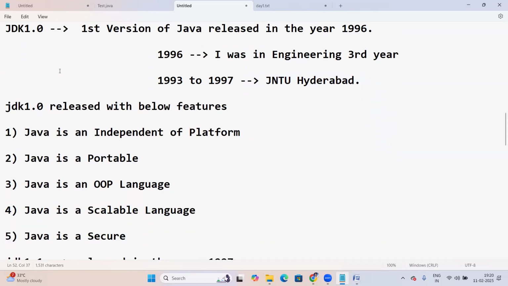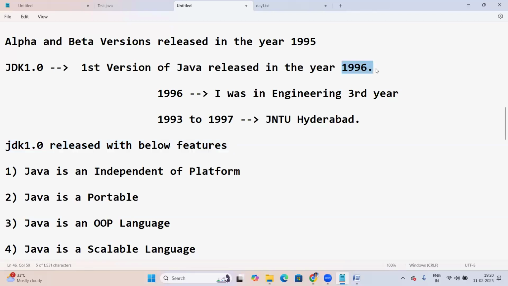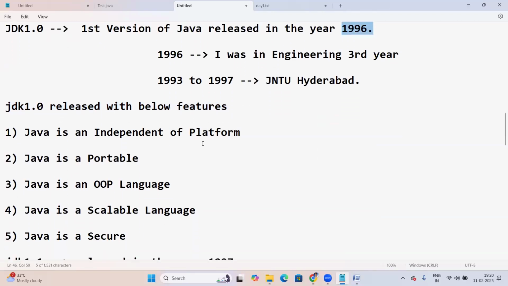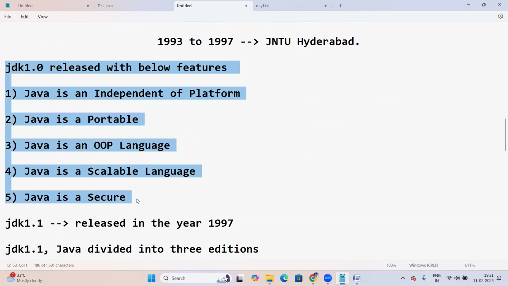Okay, fine. So the first version is JDK 1.0, released in the year 1996. What are the initial features of Java? Of course, many features were added later. Initially Java was released with features like platform independence, portability, object-oriented language, scalability, and security. These are the initial features of Java.